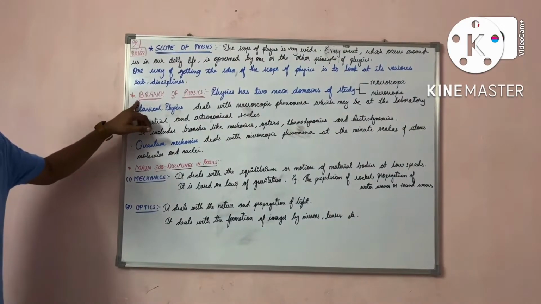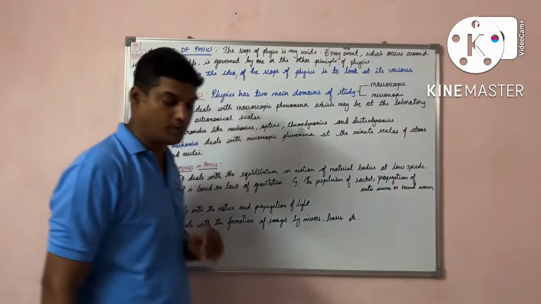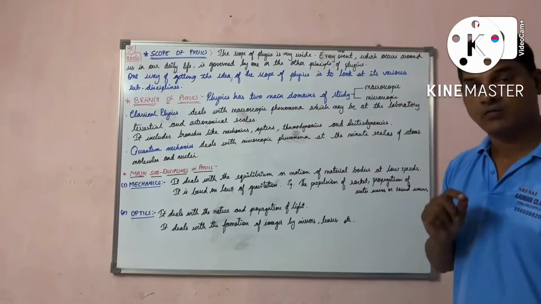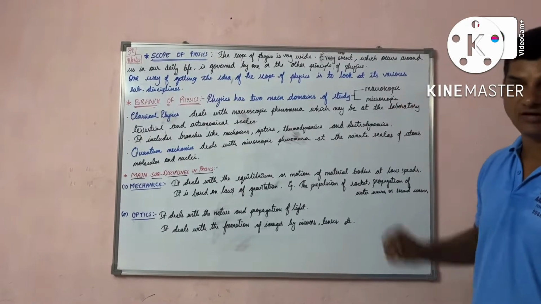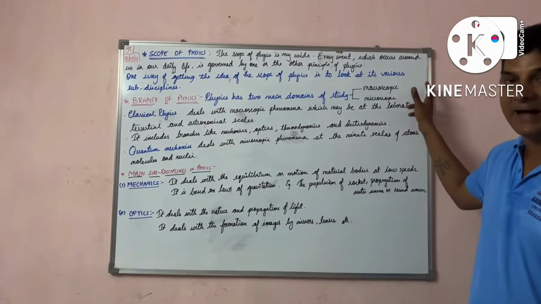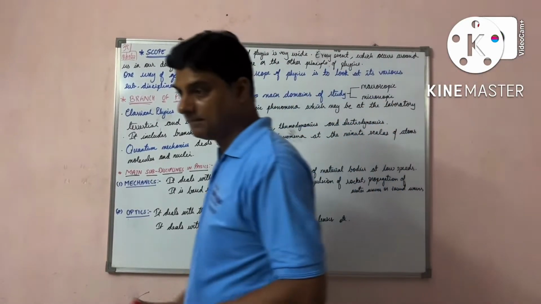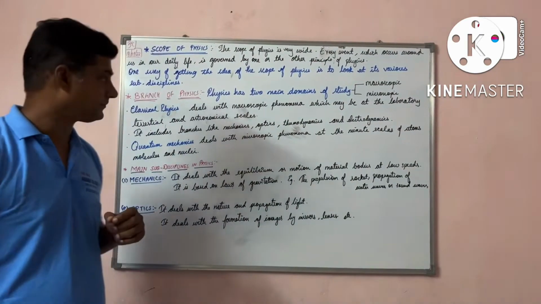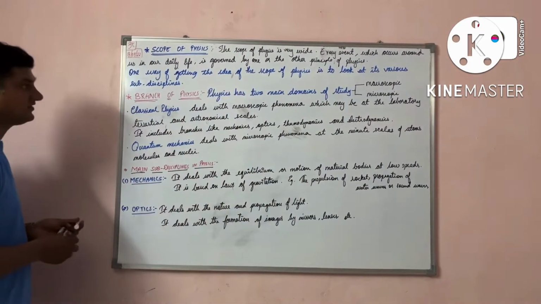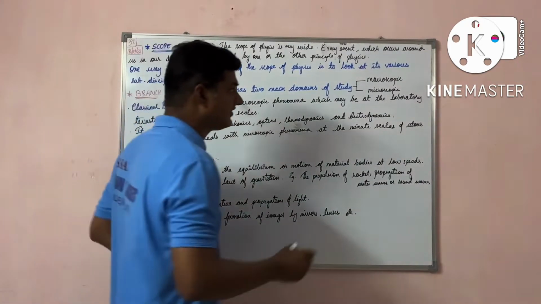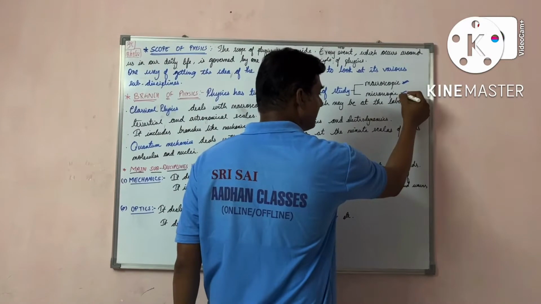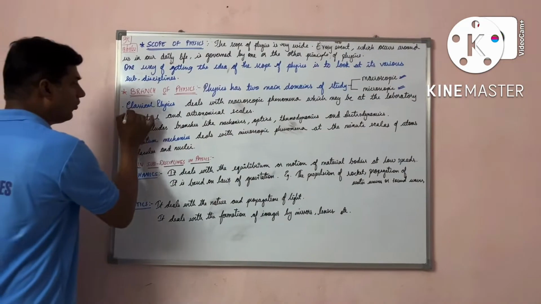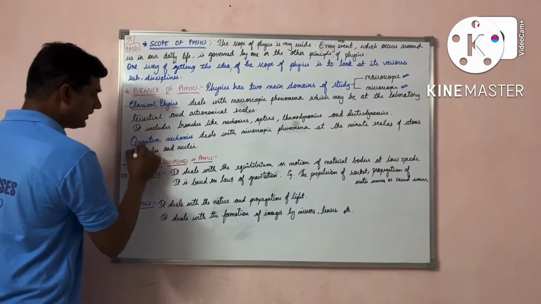Now, the branches of physics. Physics has two domains of study, students: macroscopic and microscopic. Earlier we discussed macro and micro. Macro deals with bulk. Micro deals with minute particles. So the first one is macroscopic and the second one is microscopic. Now, what is classical physics? Quantum mechanics.